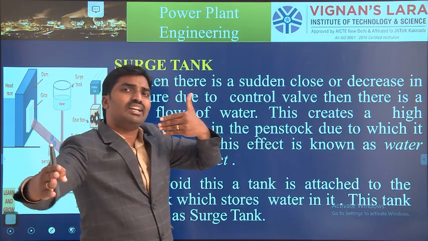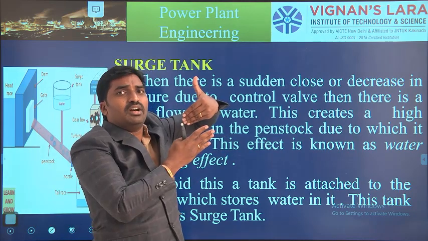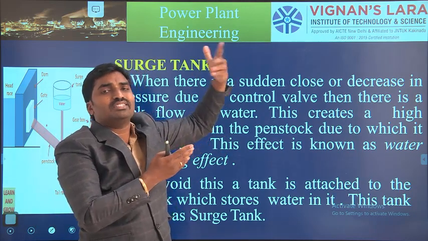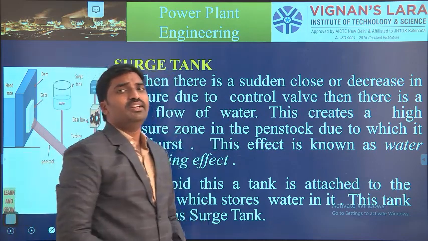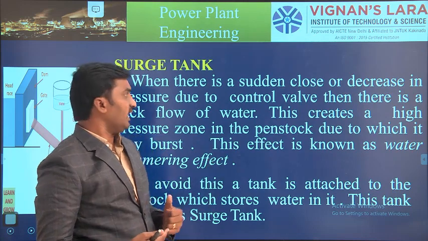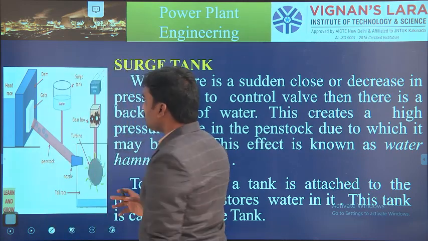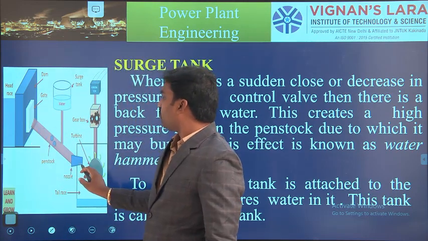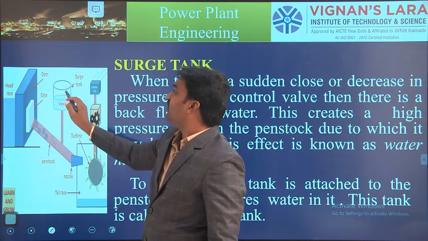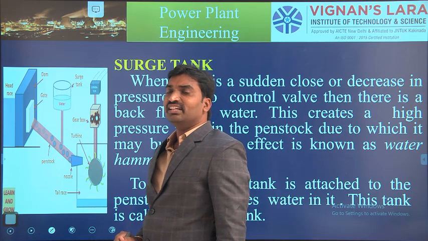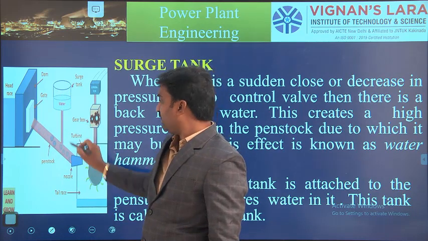That entire water is suddenly sent back to the dam side, so it causes the collapse of the entire system. At that time we can utilize the concept of a surge tank. So see here, this is the penstock point. When the water comes back, at that time we can store the water by using the surge tank concept.